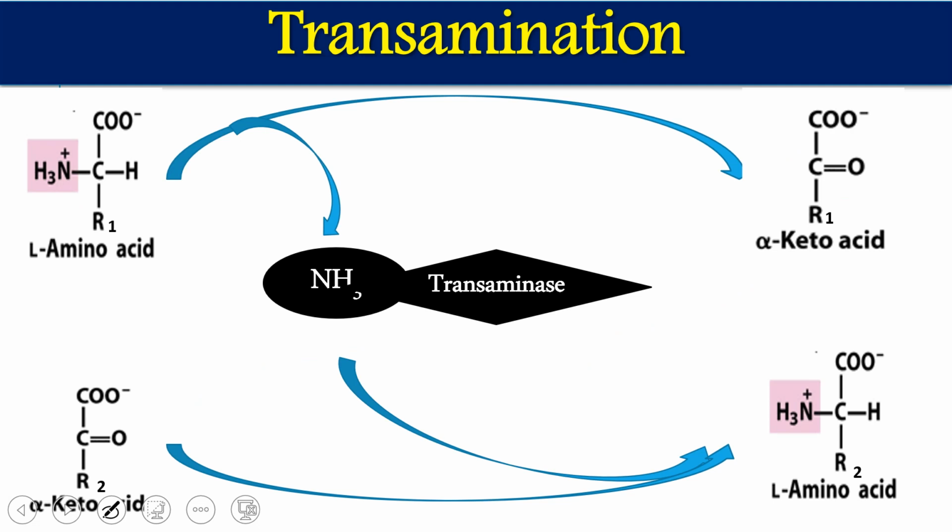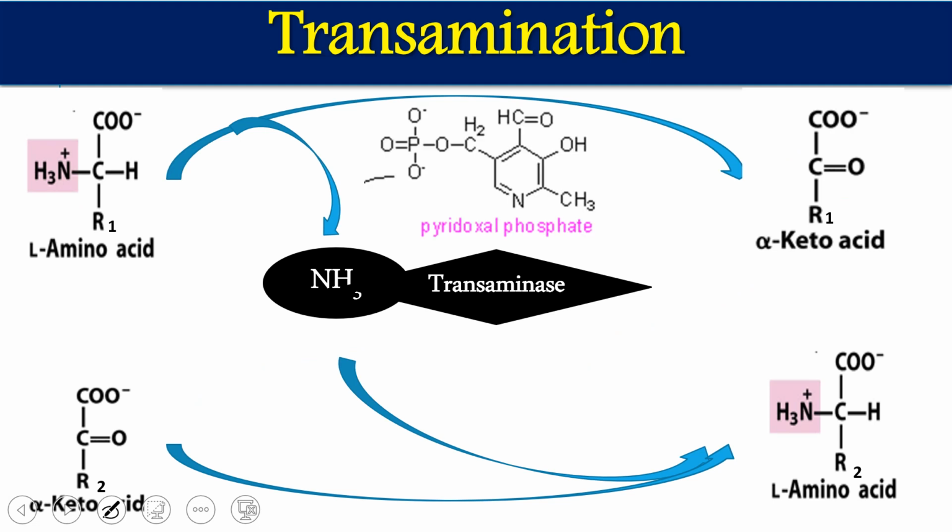So this transaminase, or aminotransferase, enzyme requires some kind of cofactor, some kind of ammonia acceptor. That cofactor is pyridoxal phosphate. This is the structure of pyridoxal phosphate, or in short form, PLP.